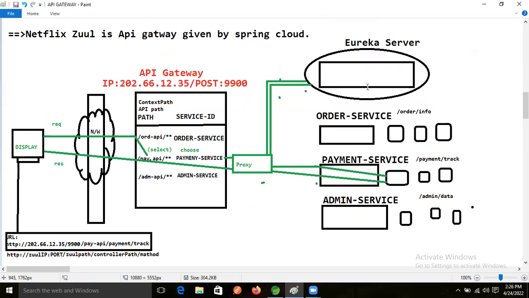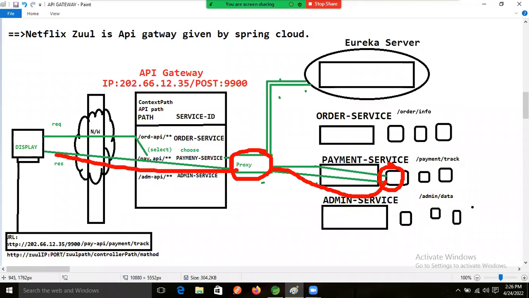Again the request will come here: if this microservice is executing, again the response will come to the proxy. Then the proxy returns the same response to whom? The client machine. What is the client machine? This one is the client machine.